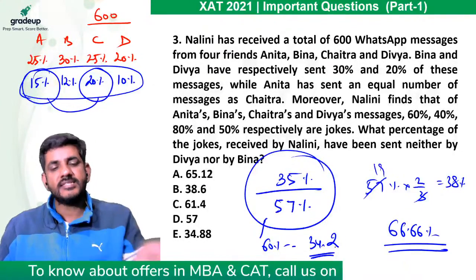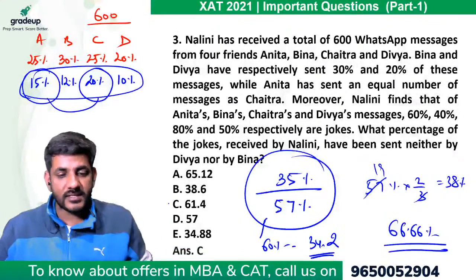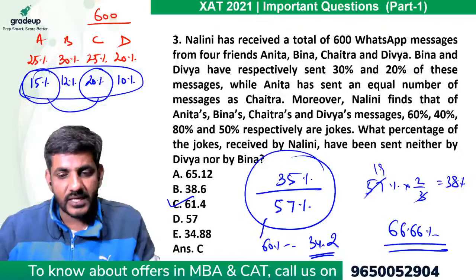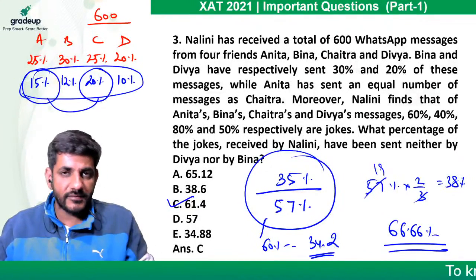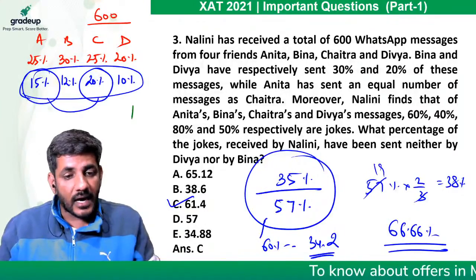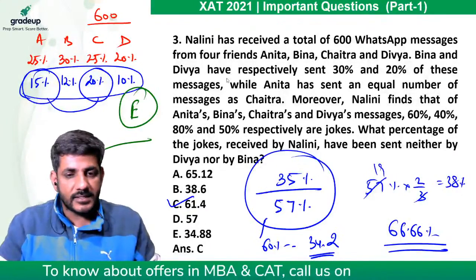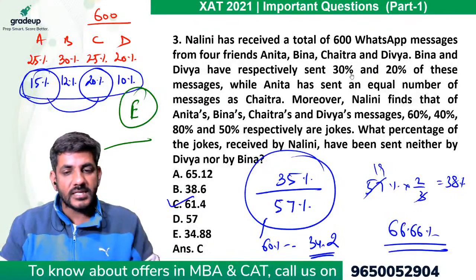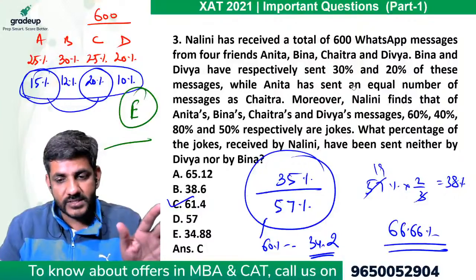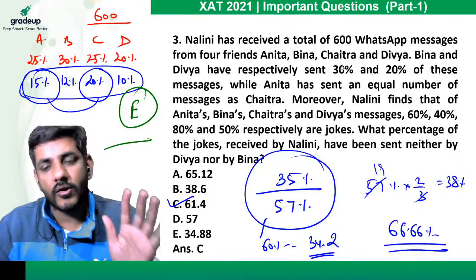So the answer is bigger than 60. So my answer is more than 60, less than 66.66. So I can say my answer is option C. So C should be the correct answer. If you ask me about the difficulty level of this question, I would rate this as an easy question. It is not even moderate. It is a simple percentages level, basic level question. Should be an easy question, should not be considered as moderate according to me.